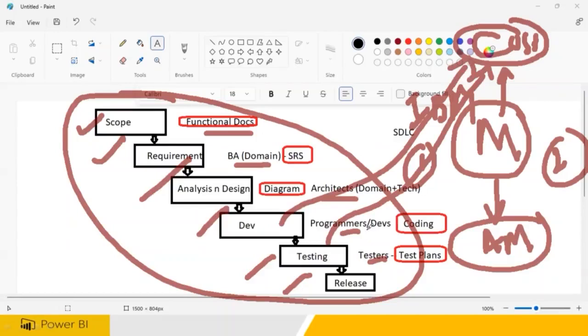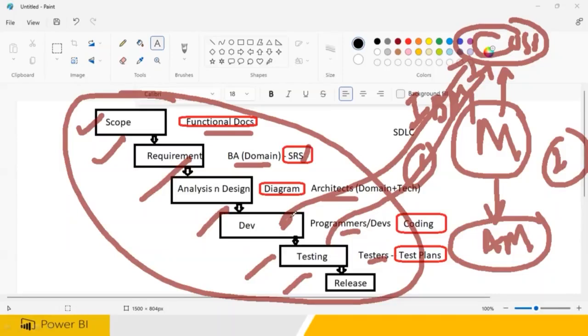A junior developer like you and me will not go there and talk to the customers directly. If you are capable of doing so, you can do that with the help of managers and team lead permissions. Otherwise, team leads are always going to be talking to the managers, and team leads escalate their issues to the customers: "Sir, this cannot be done, this can be implemented," because a lot of things will change. Again, you need to change the requirement here, and again sign off and do the proper modeling and everything.